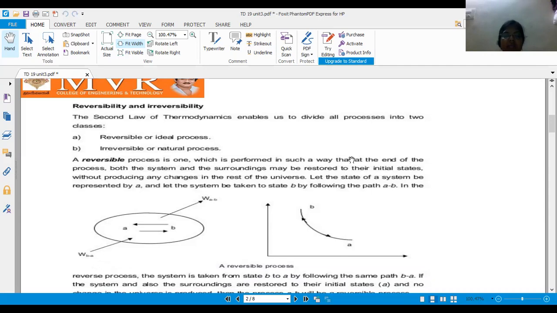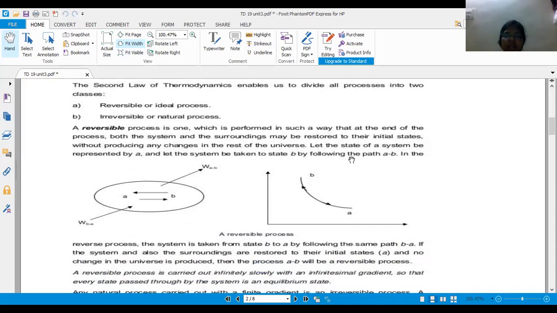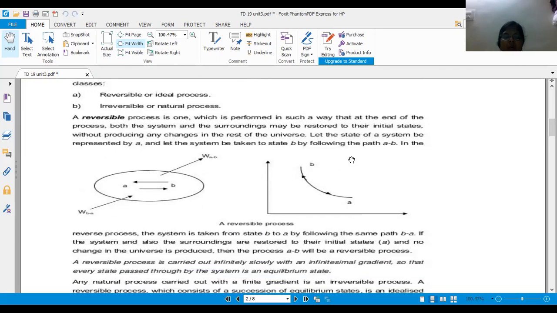Let the state of a system be represented by A, and let the system be taken to state B by following the path A to B. For example, I will walk from A to B, and in the same way I will not change my route, the same distance, the same path, and come from B to A. So here, what has happened? A to B is the same position and B to A is the same position, and my energy will not change.